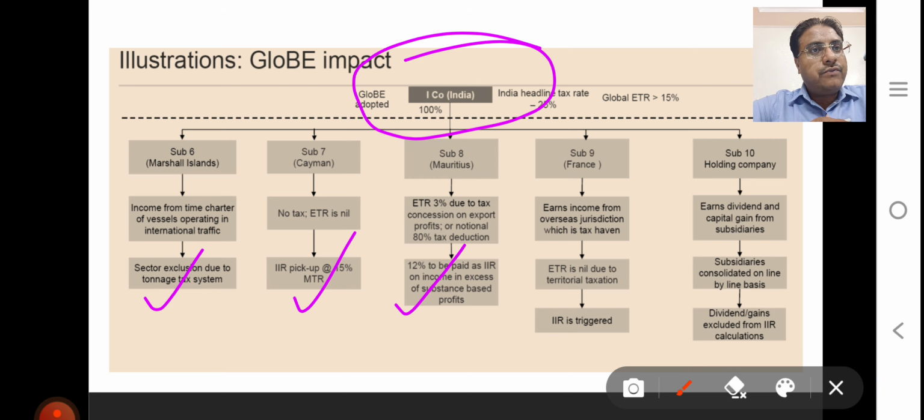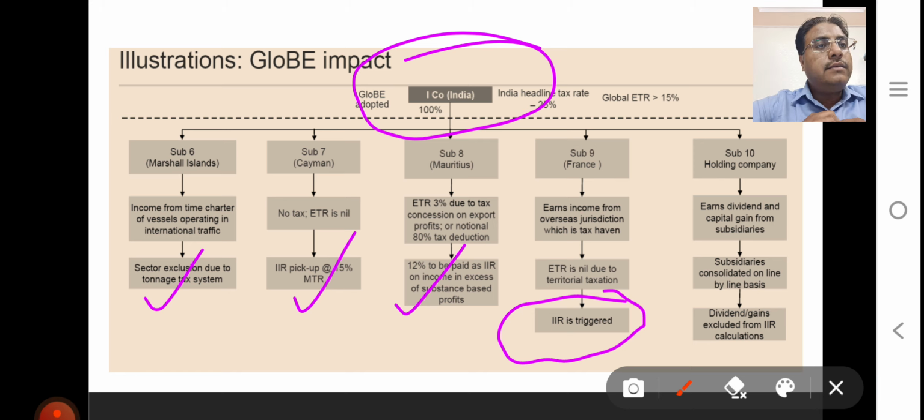In respect of France, income earned in an overseas jurisdiction, which is a tax haven country. In France there is territorial taxation, overseas profit is not taxed, and so IIR is triggered. In this scenario IIR is also triggered.